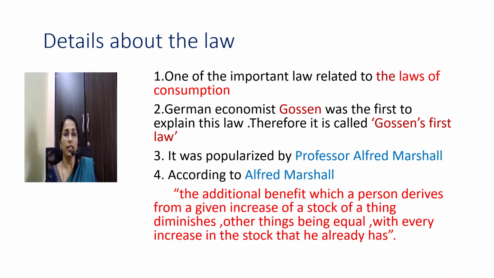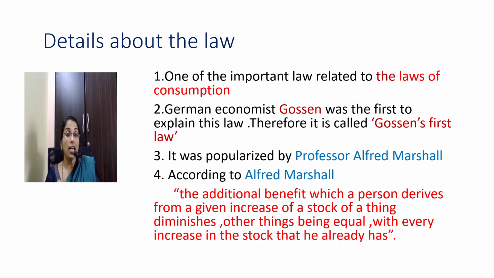Now let me explain this law. What is that additional benefit? The law begins with the sentence, the additional benefit. Already in the previous video you have learned what is marginal utility. So whatever additional benefit is explained here is nothing but the marginal utility, which a person derives from the given increase of a stock of a thing.